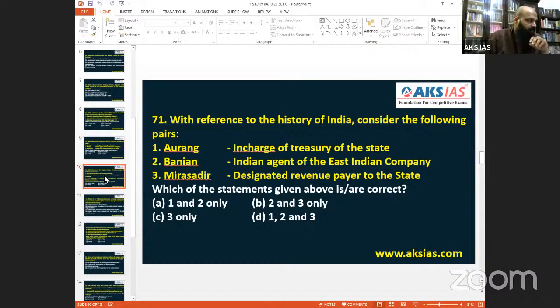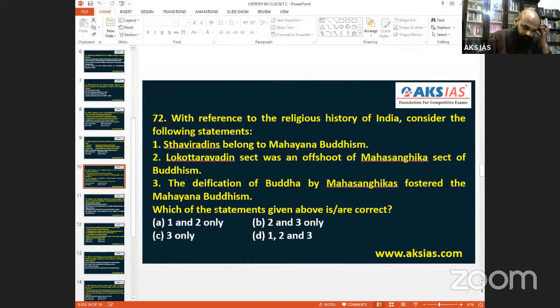Then comes 72. With reference to the religious history of India. Now, the good thing about this year's question is they have made it very identifiable: religious, cultural, social, likewise, and general history.